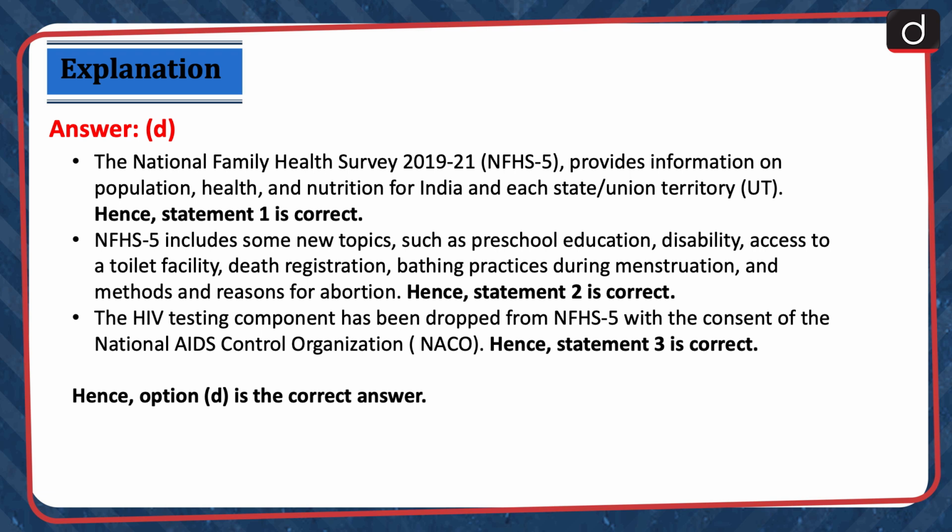The National Family Health Survey 2019 to 21 provides information on population health and nutrition for India and each state or union territory. Hence, statement 1 is correct. NFHS 5 includes some new topics such as preschool education, disability, access to a toilet facility, death registration, bathing practices during menstruation, and methods and reasons for abortion. Hence, statement 2 is correct. The HIV testing component has been dropped from NFHS 5 with the consent of the National AIDS Control Organization. Hence, statement 3 is correct. Hence, option D is the correct answer.